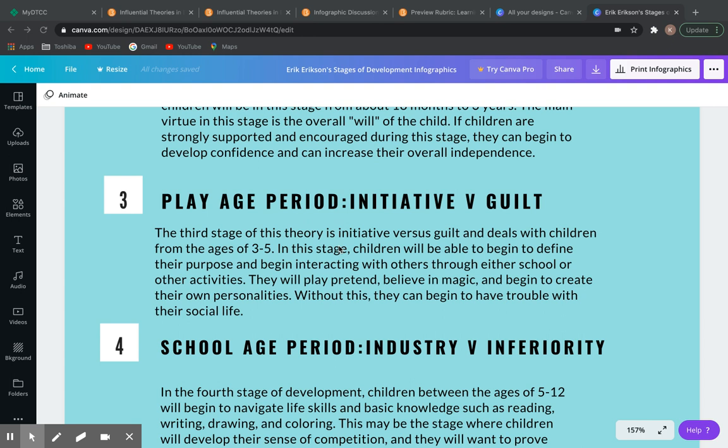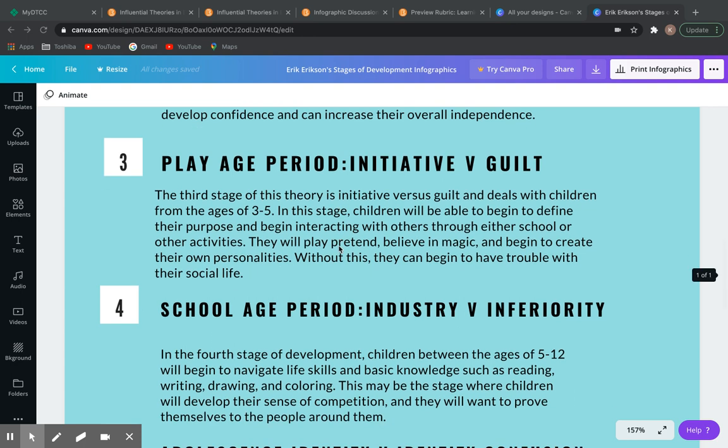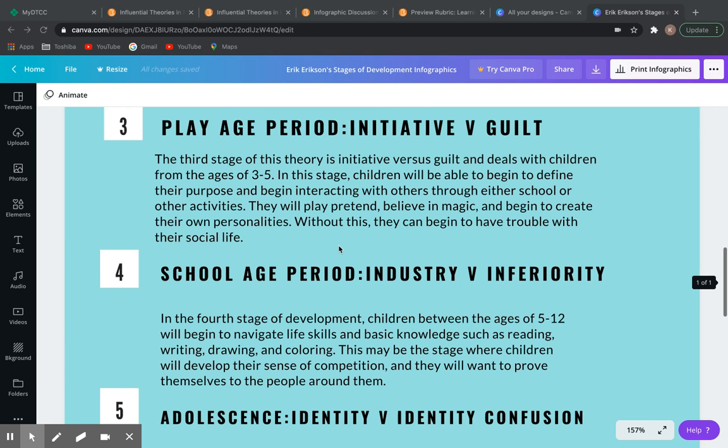This is for children from the ages of 3 to 5. In this stage, children will be able to begin to define their purpose and begin interacting with others through either school or other activities. They will play pretend, believe in magic, and begin to create their own personalities.